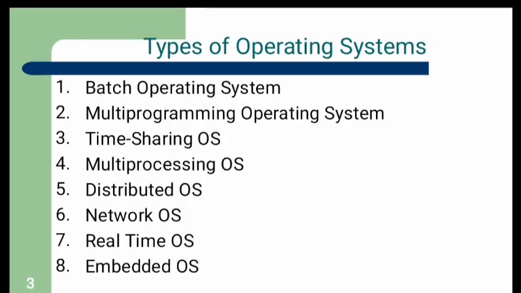Types of operating systems. 1. Batch operating system. 2. Multi-programming operating system. 3. Time-sharing OS. 4. Multiprocessing OS. 5. Distributed OS. 6. Network OS. 7. Real-time OS. 8. Embedded OS.